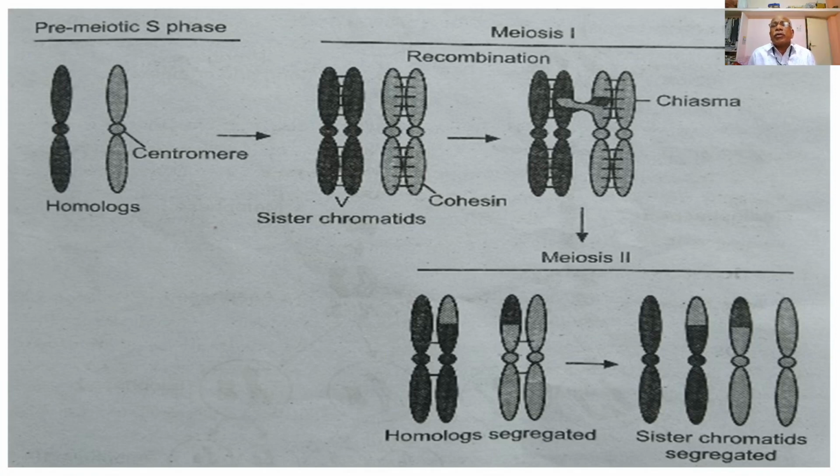Then during pachytene, there is a pairing of the homologous chromosomes, which are thick thread-like structures undergoing their pairing along their length, and this is followed by the formation of the synaptonemal complex between the paired chromosomes during the pachytene.